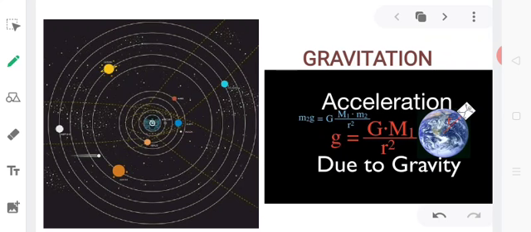So, when we talk about gravitational force, this force is also responsible for producing an acceleration in an object that is falling towards the center of the earth. So, today our topic of discussion would be on acceleration produced in an object due to the gravitational force of a body.